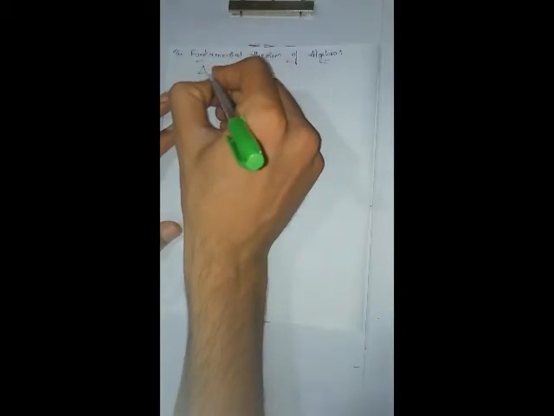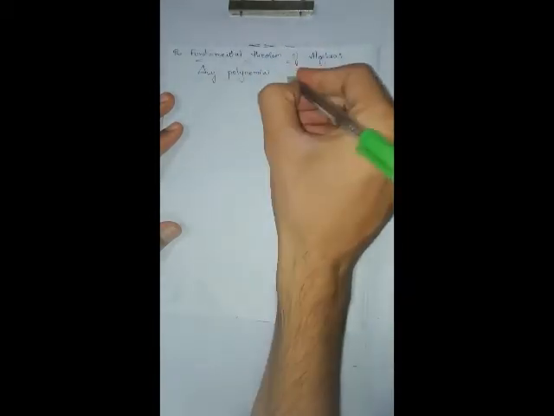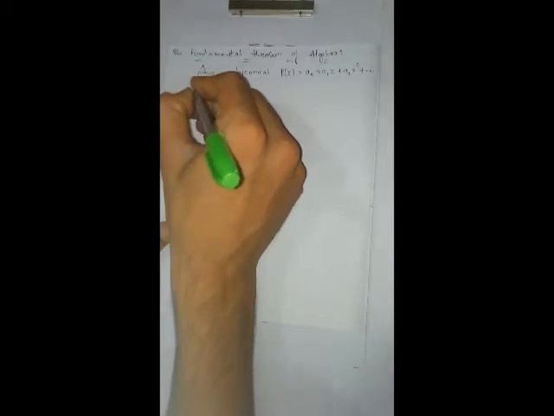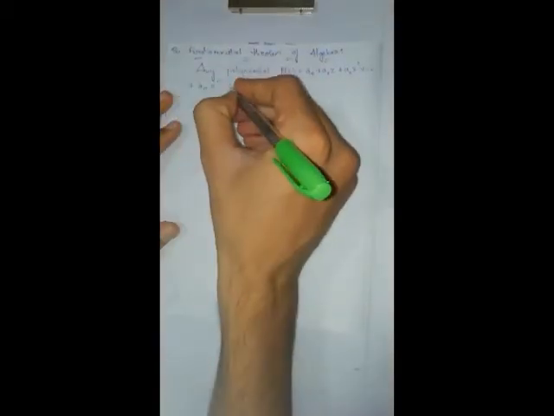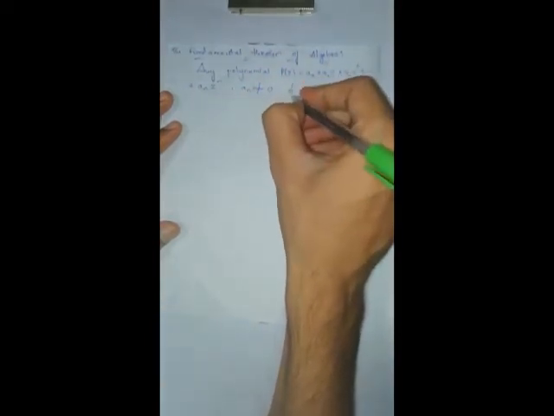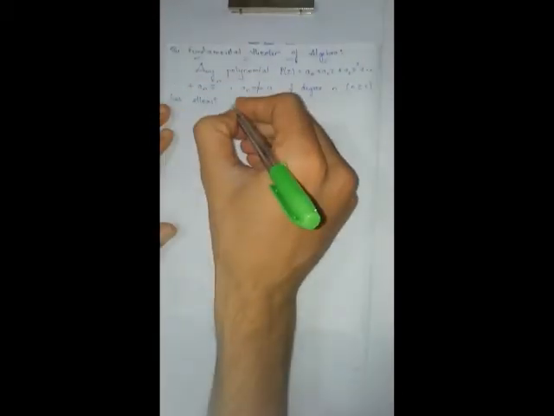The statement of the fundamental theorem of algebra is: any polynomial p of z is equal to a0 plus a1z plus a2z squared plus so on plus an z to the power of n, where an is not equal to 0, of degree n, where n is greater than or equal to 1, has at least one zero.